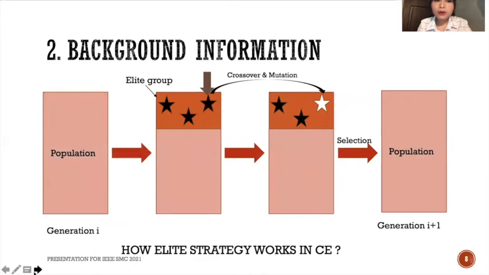And about the elite strategy. Elitism has been known to have a large effect on the searchability of evolutionary algorithms, and it can effectively increase the selection pressure of the populations and avoid premature phenomena.